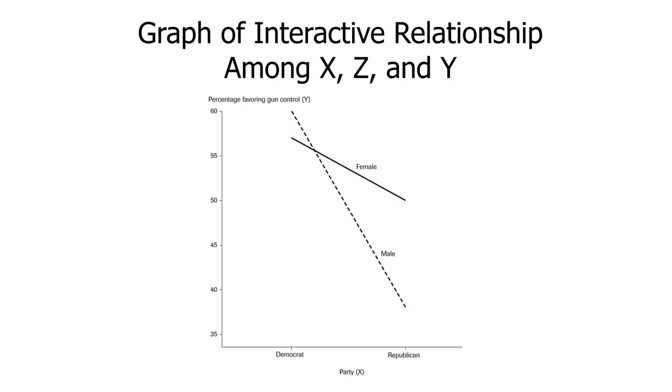So again, if someone were to say, what's the effect of partisanship on gun control opinions controlling for gender, you have to give a different answer depending on the values of the control. The effect of X on Y depends on the value of the control variable, gender.